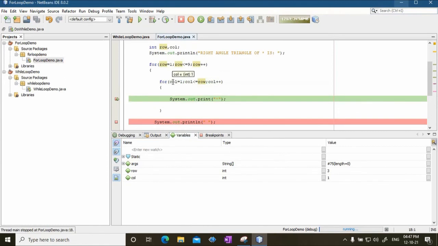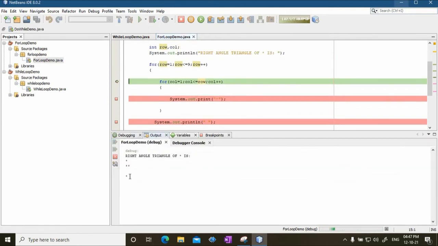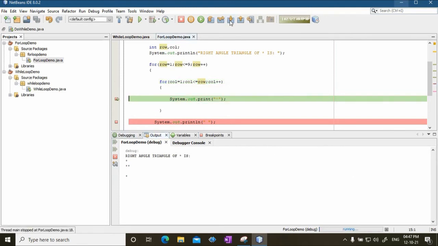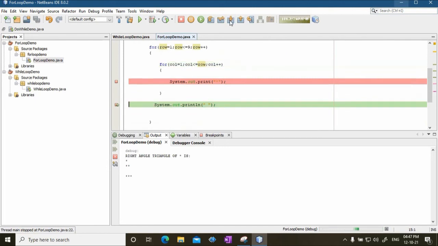Now I have gone inside, column is 1, so 1 is less than 3, that is true. So it goes inside, and now it prints a star. Okay, so you can see here another star is getting printed. As you go on, you will notice that the second inner for loop prints 3 stars, and then it goes to the next line.